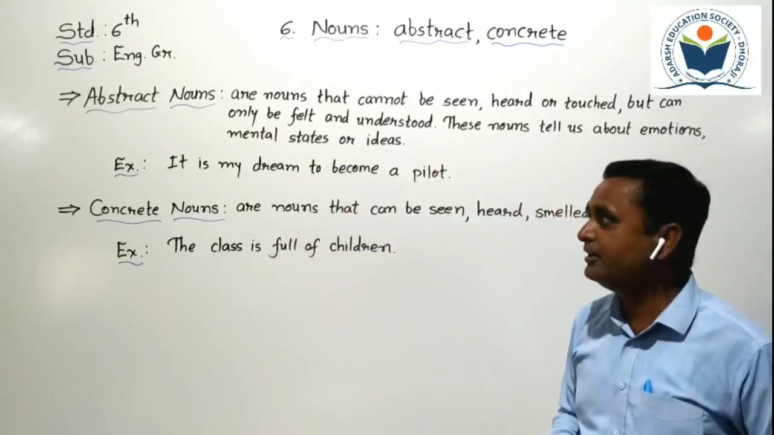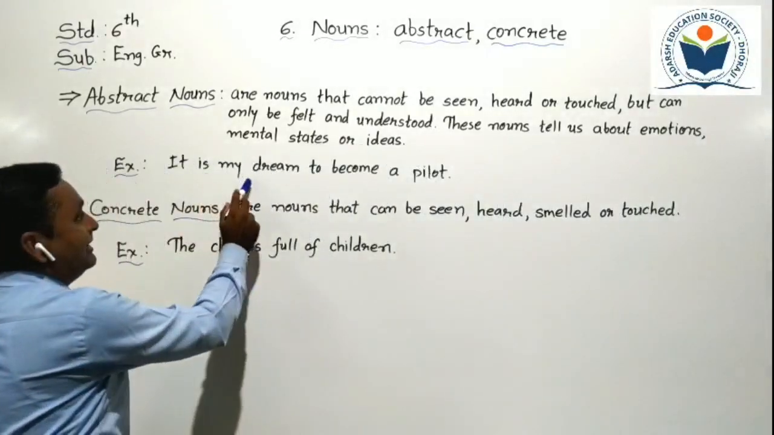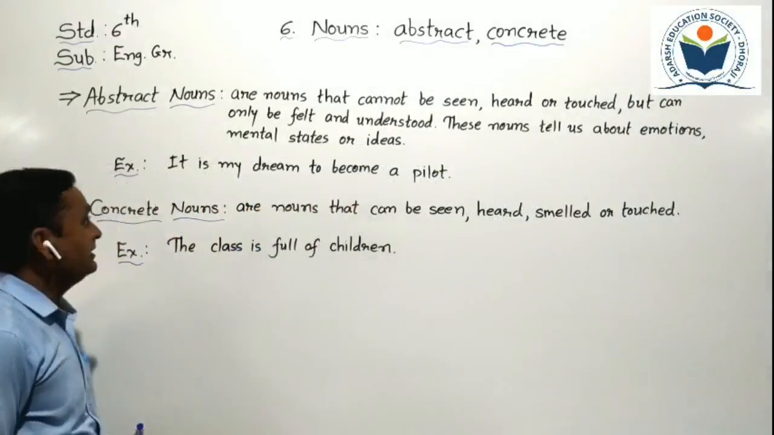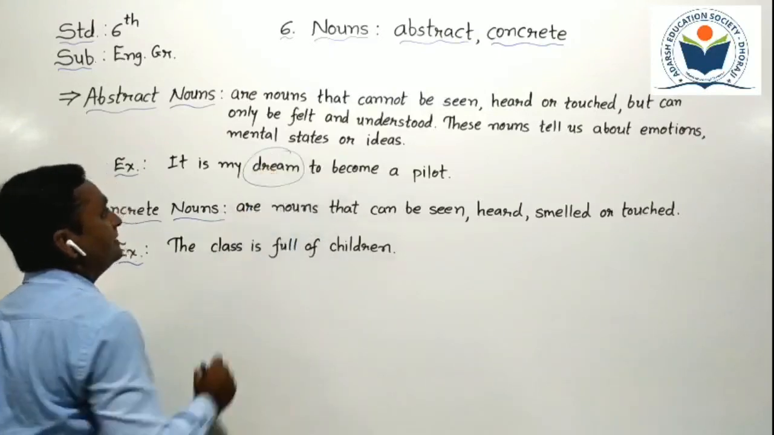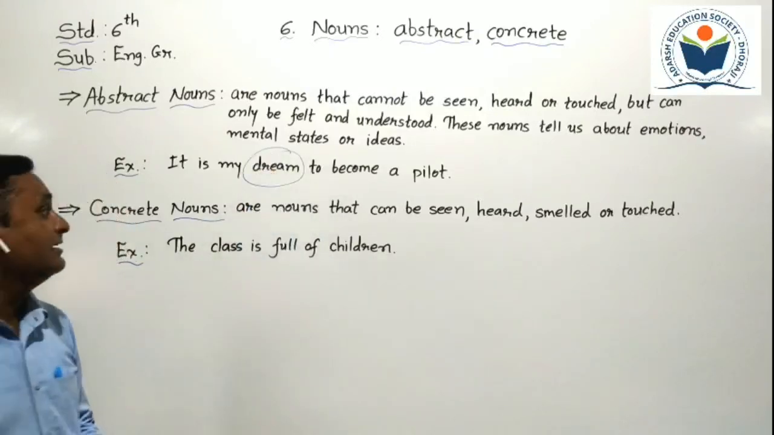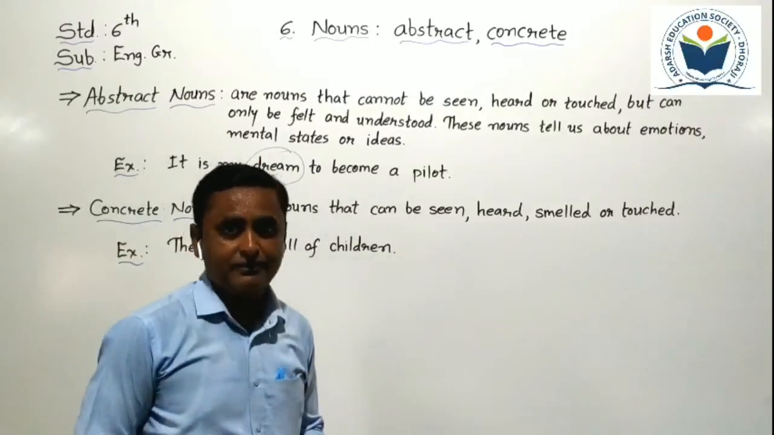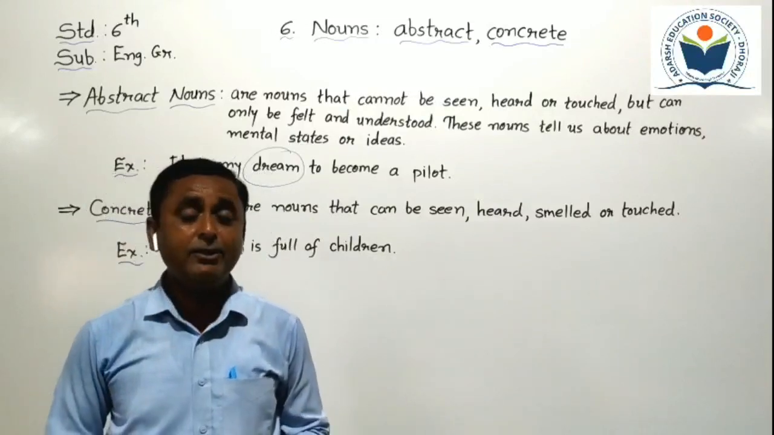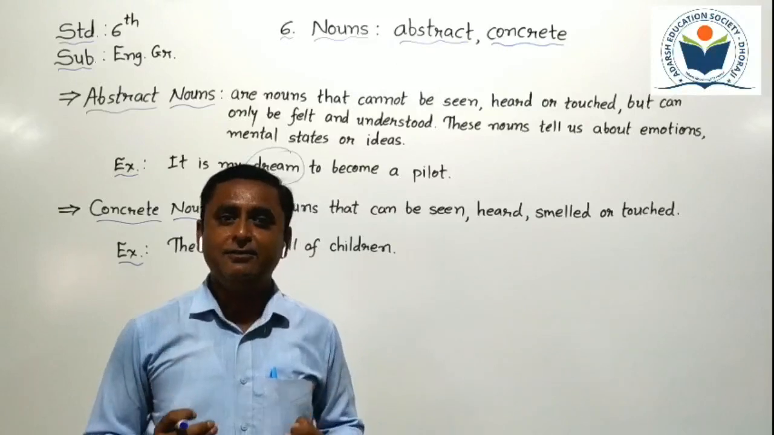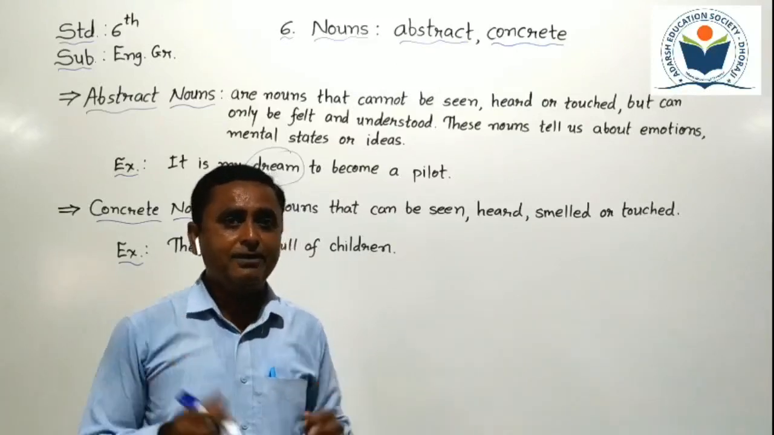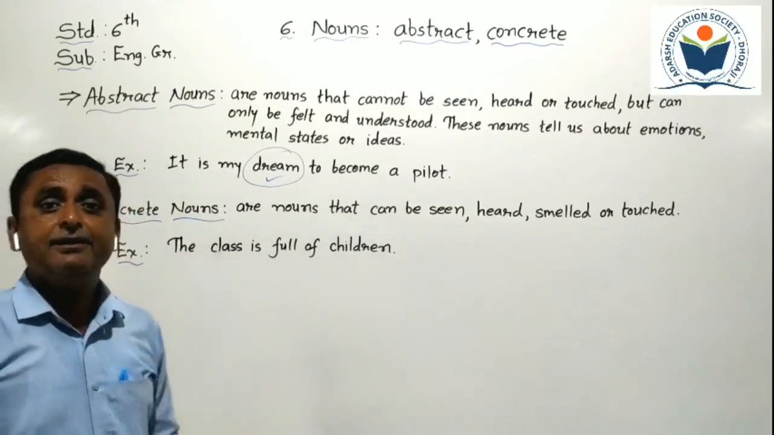Can you understand? Here one example is given. It is my dream to become a pilot. Here the word dream is an abstract noun because we cannot see the dream, we cannot touch the dream, we cannot hear the dream. We can only feel or understand our dream. So here the noun dream is known as an abstract noun.